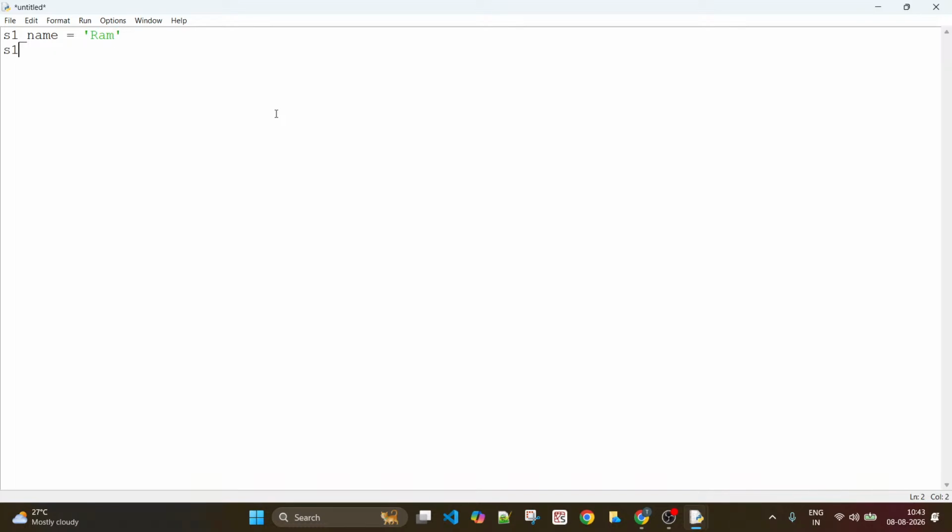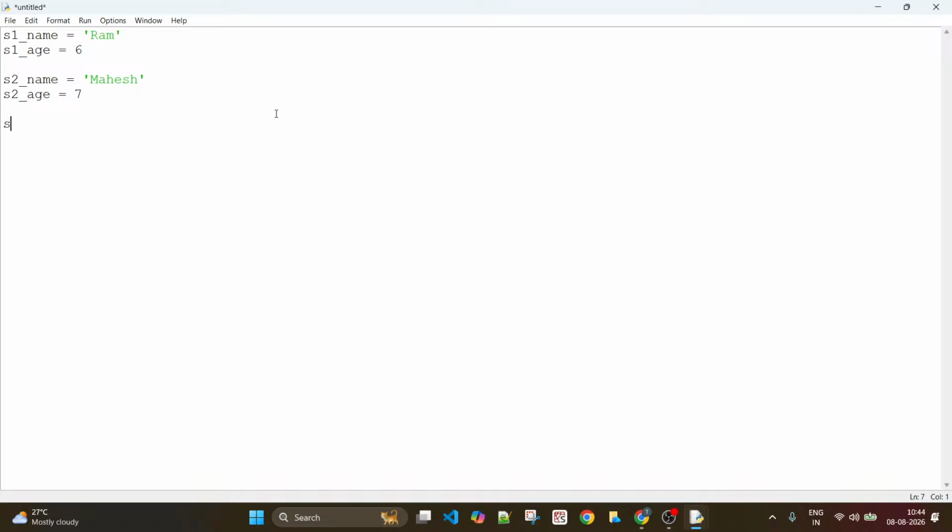Similarly, you want to store the age of this student. S1 underscore age is, maybe this is a school, right? 6 years, 7 years, whatever it is. Now I also want to store the details of student 2. I can create one more variable for him and store his name, and similarly his age.